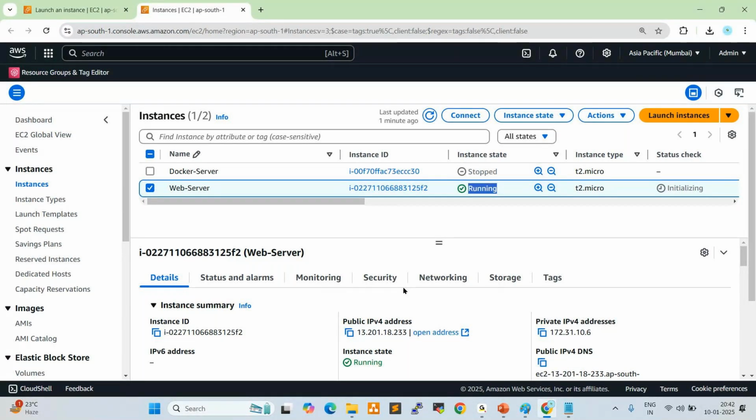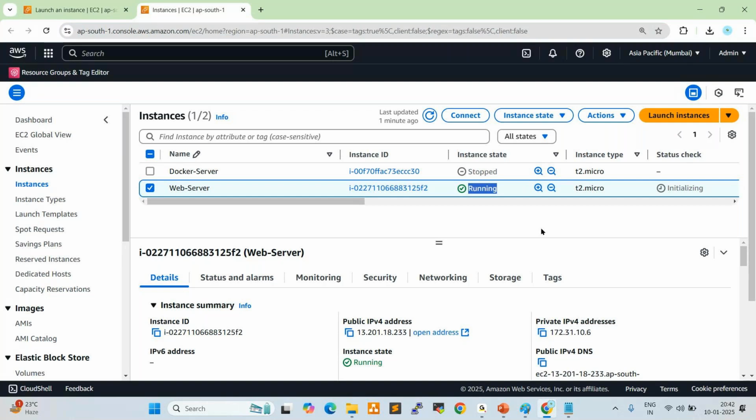Fine. So normally in real-time projects, we get requirements as tickets from the project team, development team, application team, or testing team. These are ServiceNow tickets, Jira tickets, or BMC Remedy tickets. For example, they need one EC2 instance.